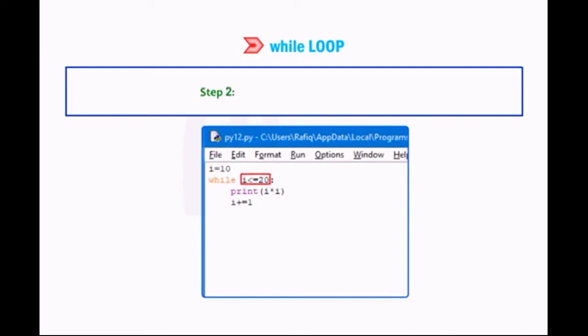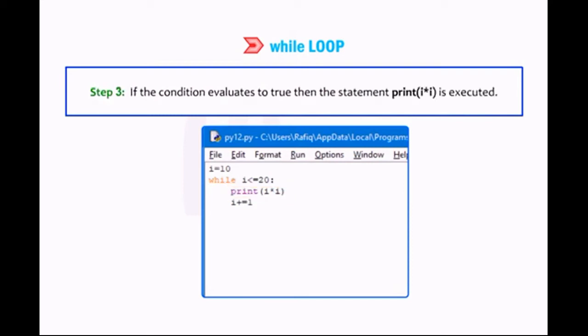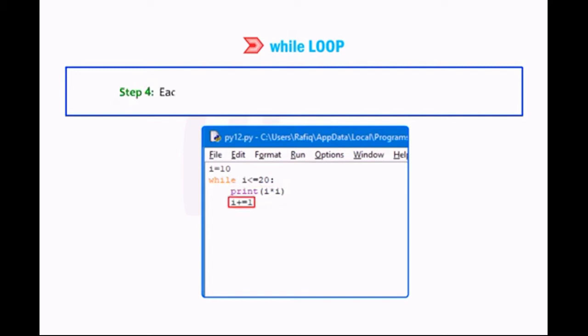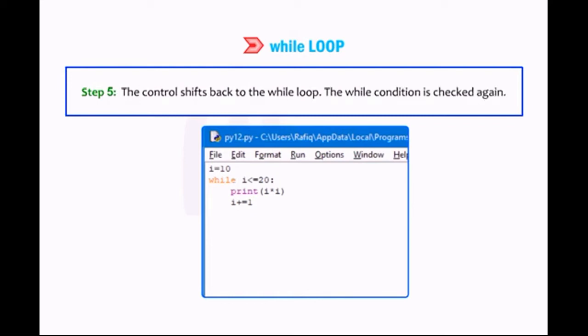Step 2. The condition i is smaller than 20 is checked. Step 3. If the condition evaluates to true, then the statement print i into i is executed. Step 4. Each time the loop executes, the value of i is incremented by 1. Step 5. The control shifts back to the while loop. The while condition is checked again.